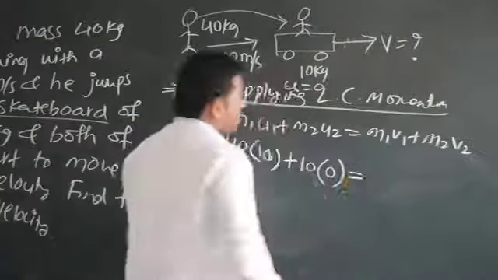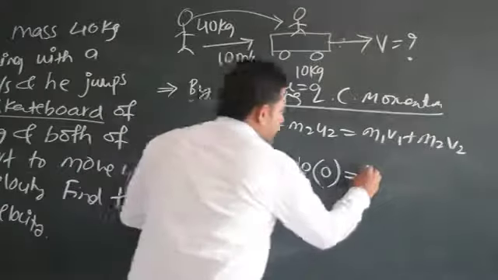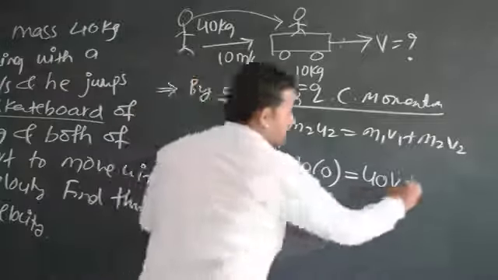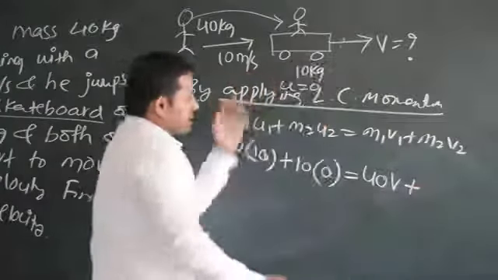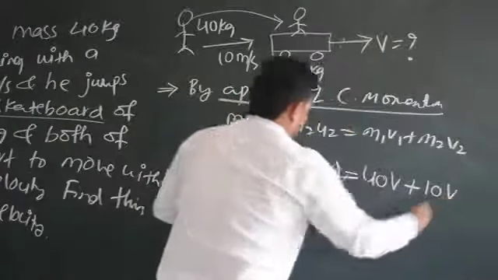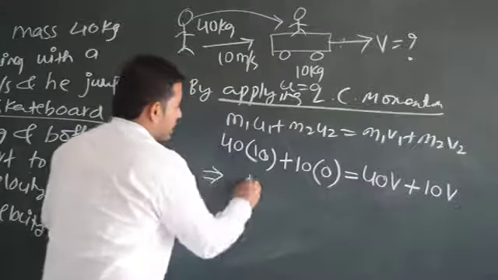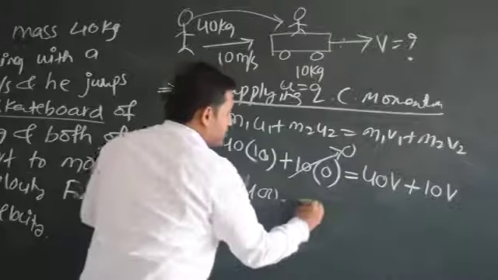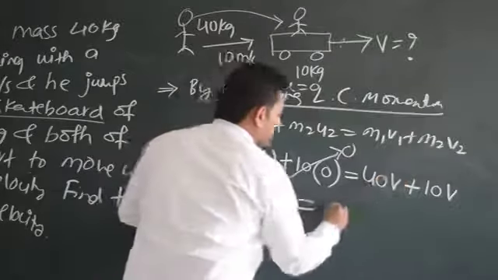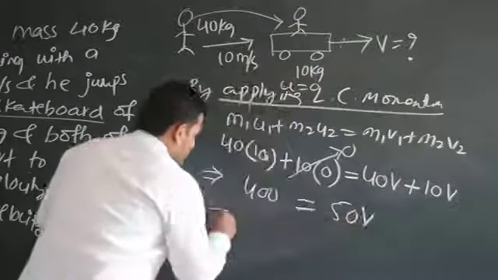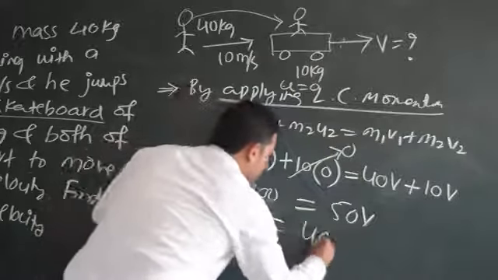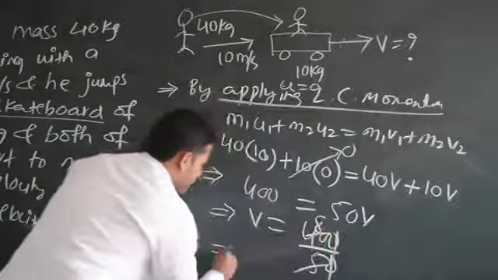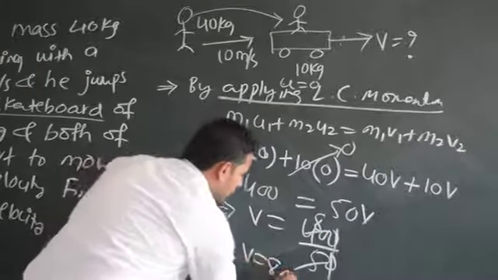So that is equal to, again, the mass of the boy will remain the same, that is 40, into the velocity, which will be the same, that is v only. Plus, the mass of the skateboard is 10 kg, that is also into v. Now this 40 into 10 will be 400. Again 10 into 0 becomes 0 only. So 400 is equal to 40v plus 10v. It is 50v. So I am going to get v is equal to 400 divided by 50. 5 ones are 5, 5 eights are 40. So v is equal to what? I got the answer 8 meter per second.